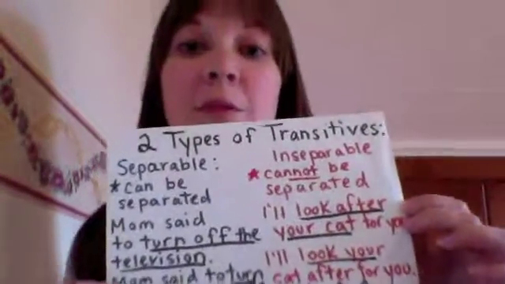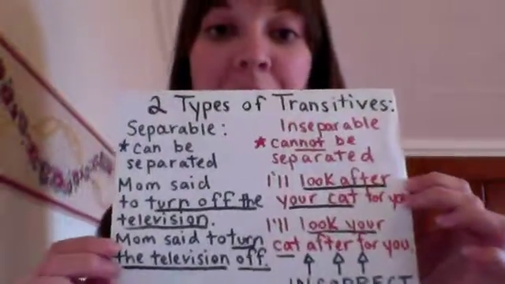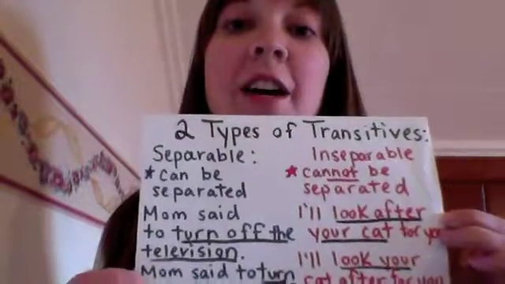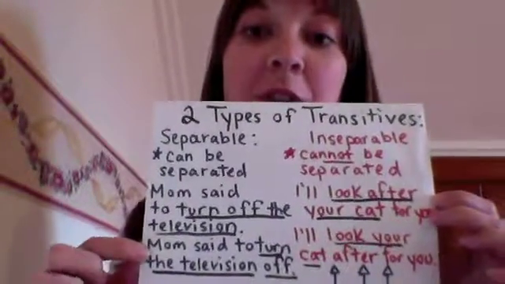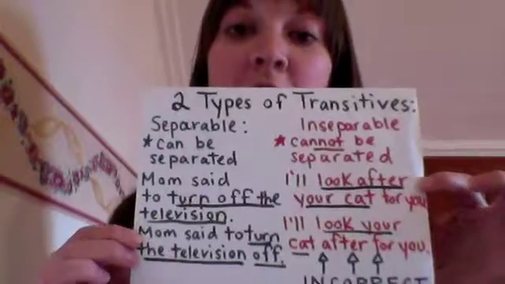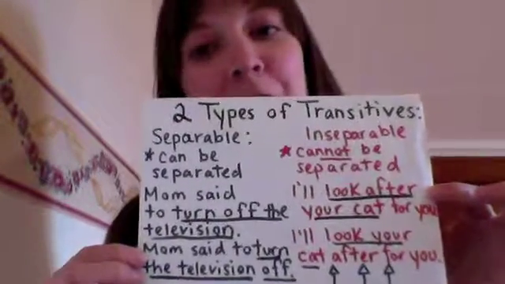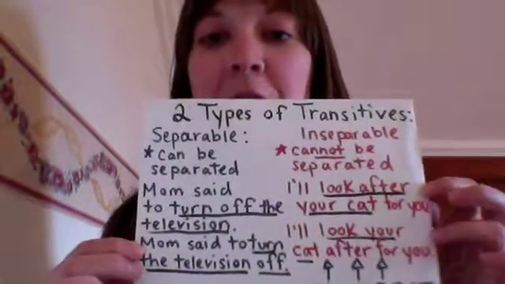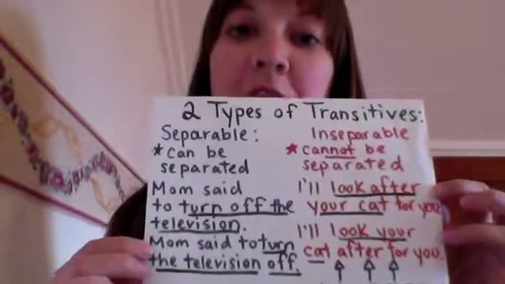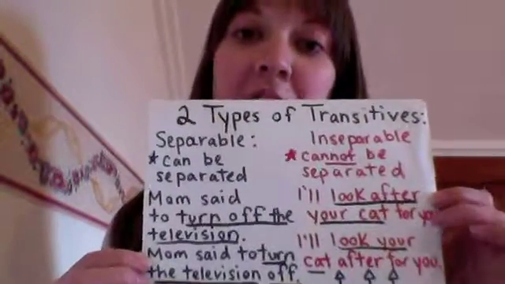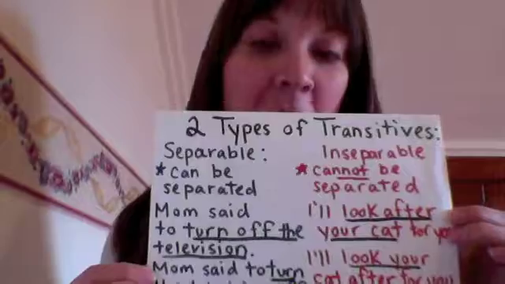Now with inseparable, they cannot be separated. So you would say, I'll look after your cat for you. I'll look your cat after for you. This one on the bottom here does not make sense. You cannot separate this phrasal verb.